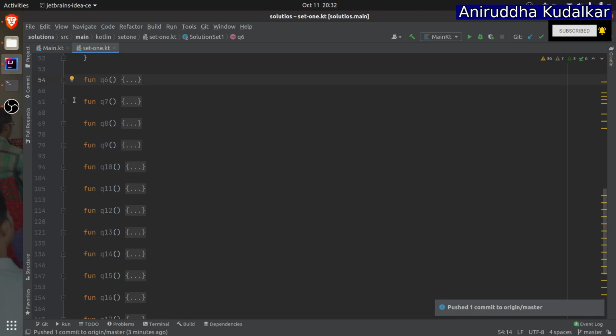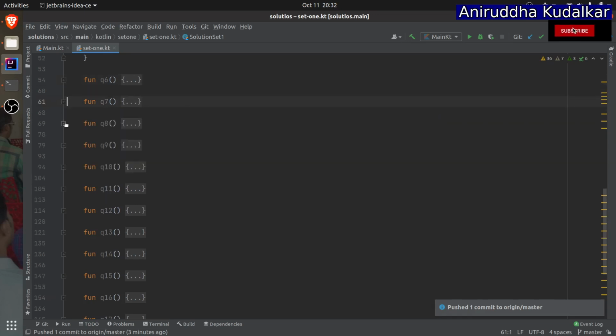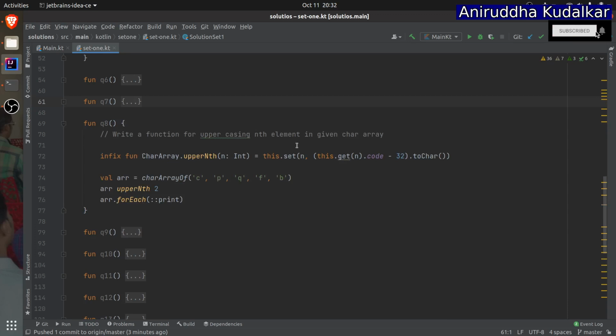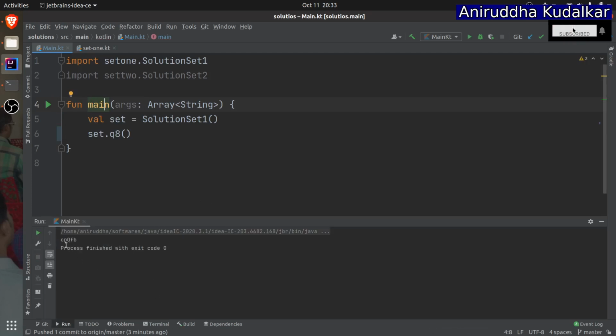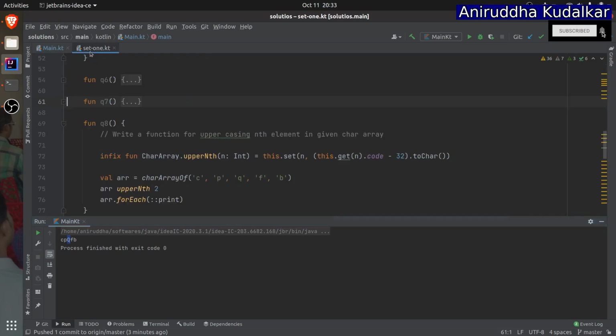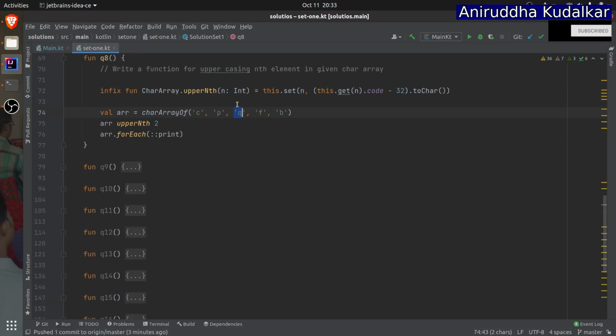Let's go to question 7. I think write a function, okay, not 7, it is 8, yeah, this one, right? Let us see the output first. Question 8, just run the program and you will get the output. Can you see? C, P, Q, is capital; second, 0, 1, 2, that's why q is capital. Now see what you have done.